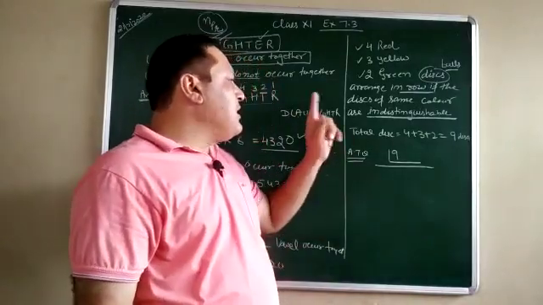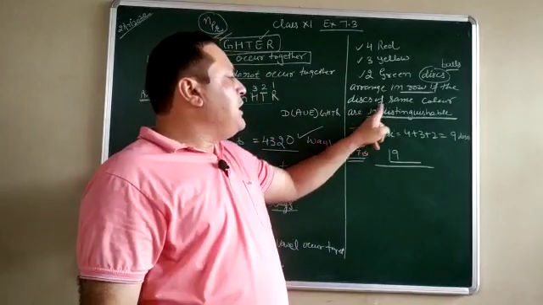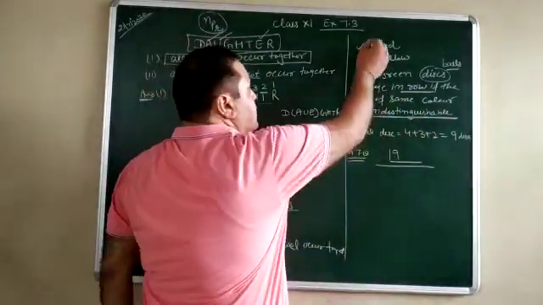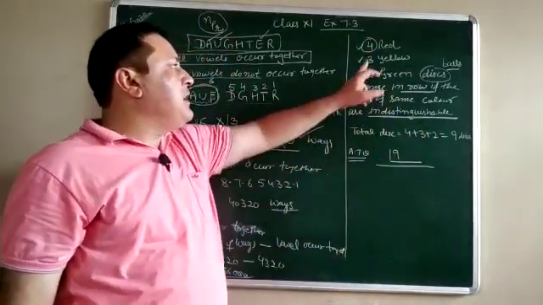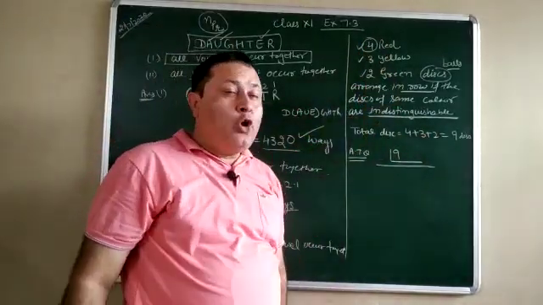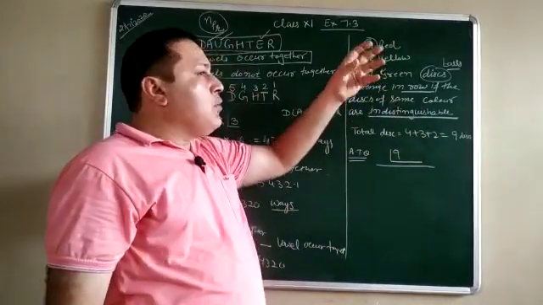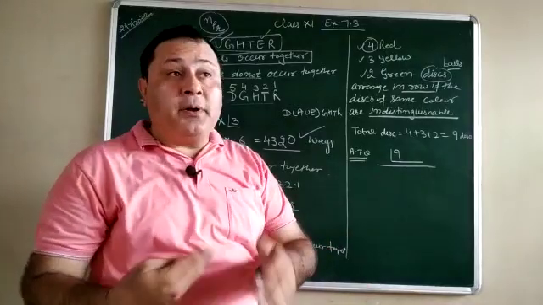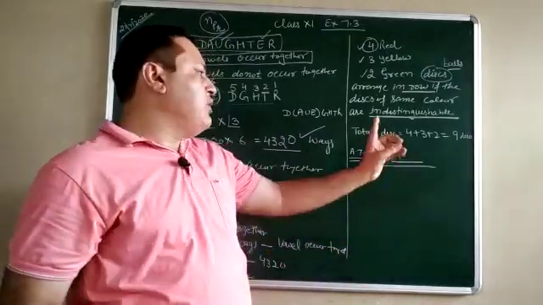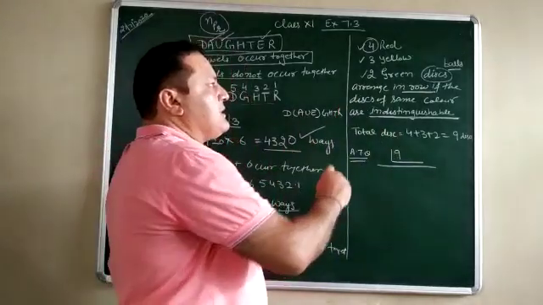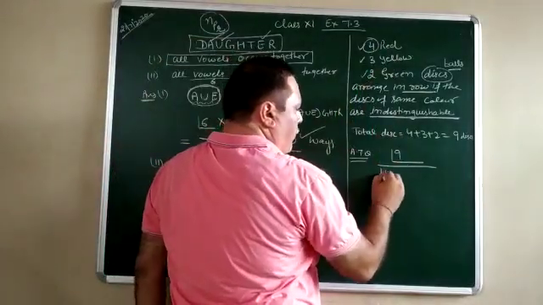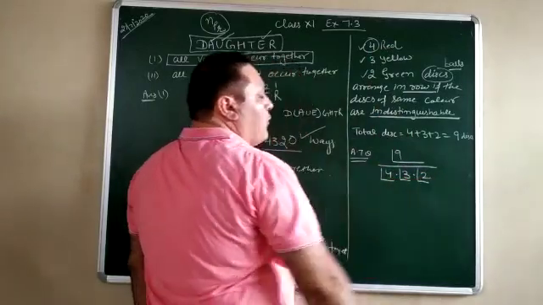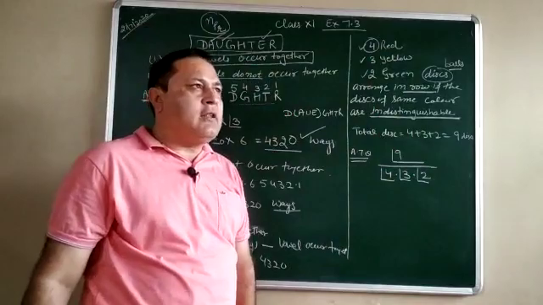But in this, one condition is given: these are indistinguishable, meaning not possible to separate. These 4 red look the same, these 3 yellow look the same, these 2 greens look the same. It means those who look the same, it is not possible to identify. It means there is a repetition, and in case of repetition we always go for division. This is the concept. So it should be divided by 4 factorial, by 3 factorial, and by 2 factorial. After simplifying you have to get the result.